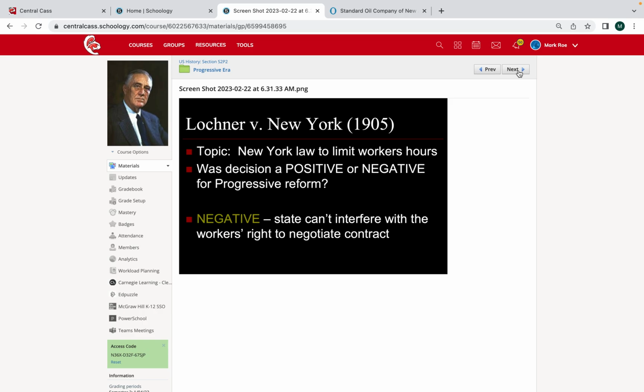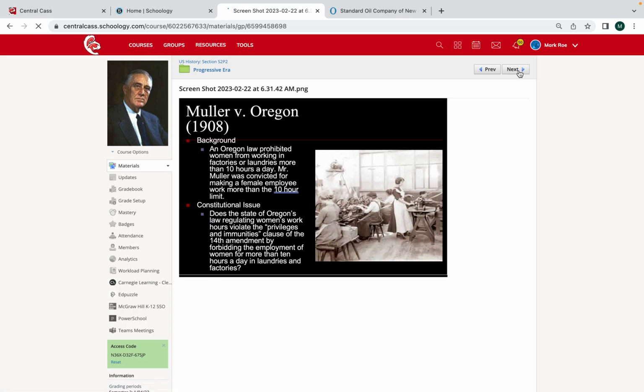And the Supreme Court is going to say, state of New York, we think this is a reach. This law cannot interfere with the contract between a worker and employer. And so ultimately this is viewed as not so much of a great outcome for progressivism. But not so long after Lochner, there is another case.